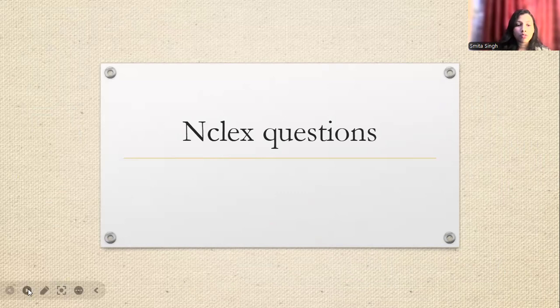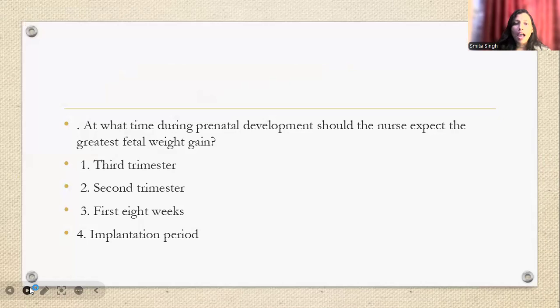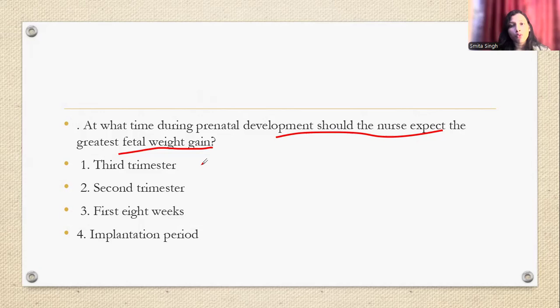Number one, the first question: at what time during prenatal development should the nurse expect the greatest weight gain? The fetal weight gain will be there. So कौन से वीक में सबसे ज्यादा weight gain होता है? Let's have a discussion regarding some theory also. A total weight gain during pregnancy is 11 kg. That has been distributed in the first trimester, second trimester, and the third trimester, dear.